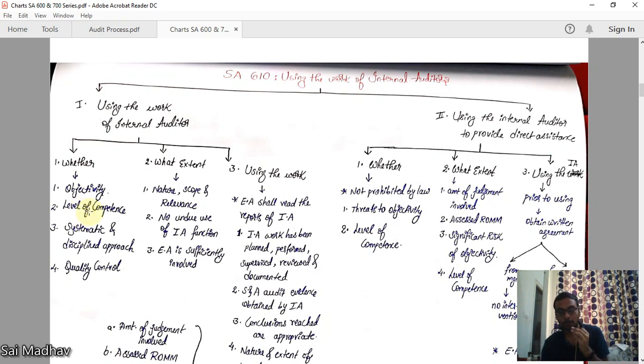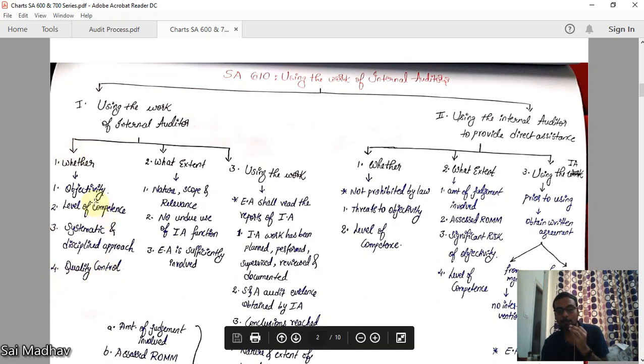You have to check his level of competence. Systematic and disciplined approach. See, you are using the work of the internal auditor, right? You have to check whether his work is conducted in a systematic and disciplined approach. And quality control. His work is dependent on quality control. First, you have to check these four things and decide to use or not.